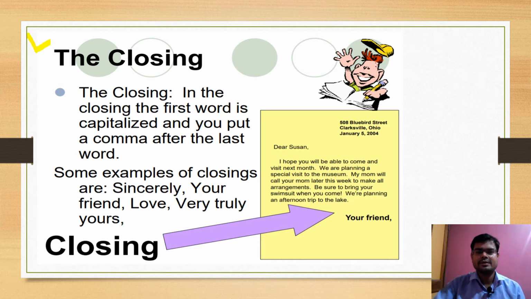Next part is the closing part. Closing means where we are going to close the letter, end the letter. In the closing, the first word is capitalized and you put a comma after the last word. Here you can see "Your friend." In American style they write everything to the left side. You can see Y is a capital letter, so we always use a capital first letter.